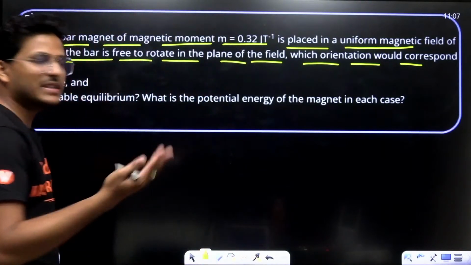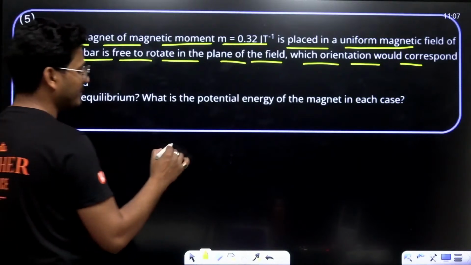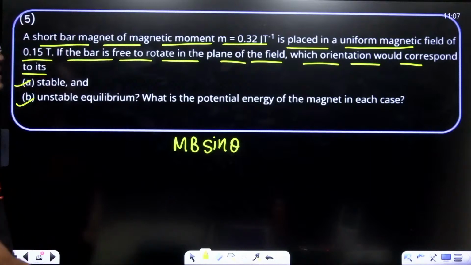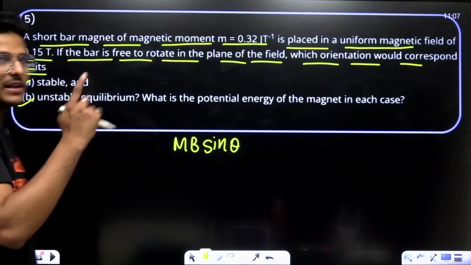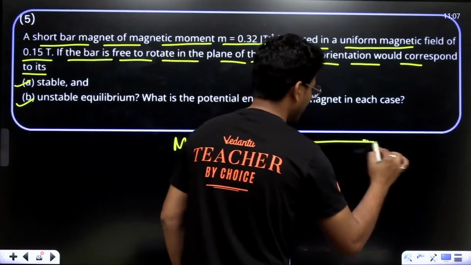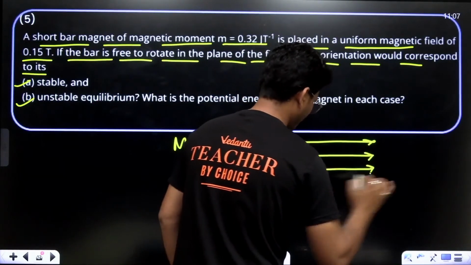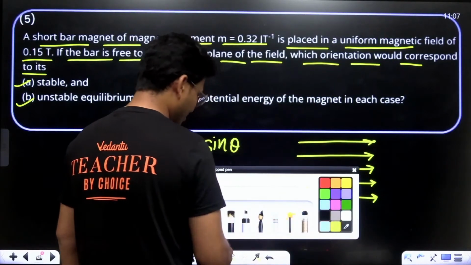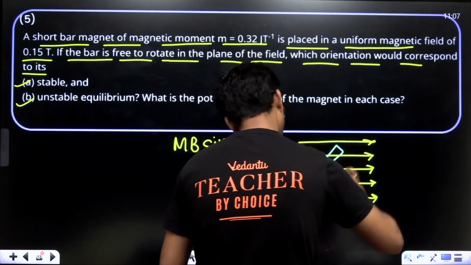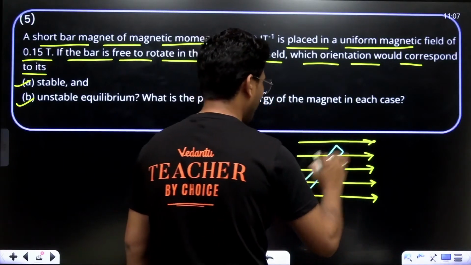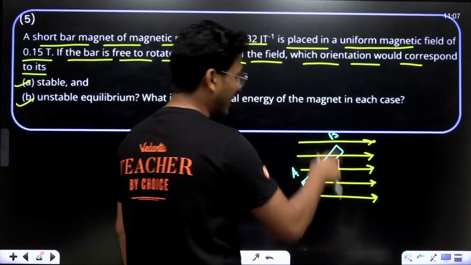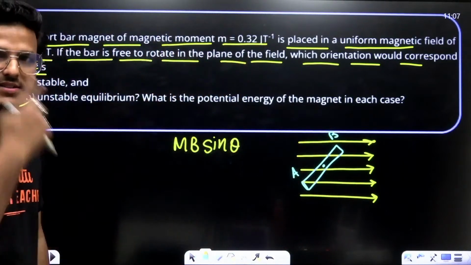For stability and instability, basically it's MB sin theta. A bar magnet is kept in a uniform magnetic field, I hope you remember this diagram, where we kept a bar magnet AB. It's a short dipole basically. Now, find out the stable and unstable positions.